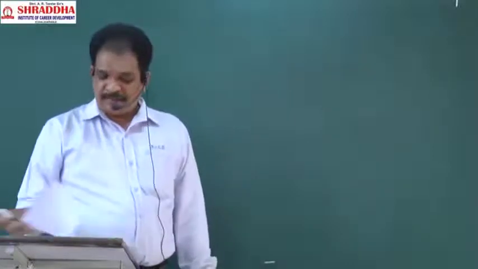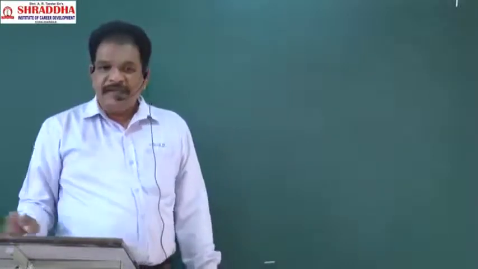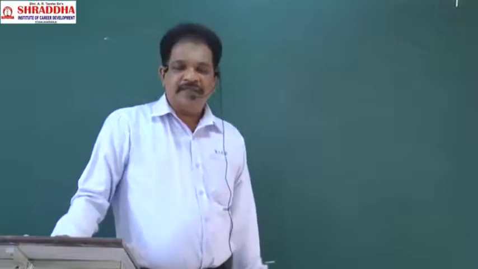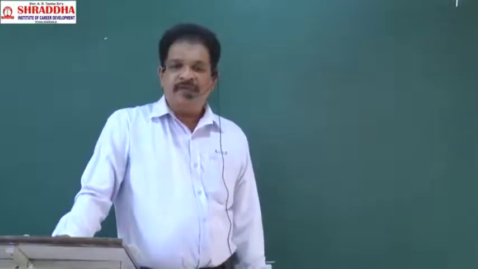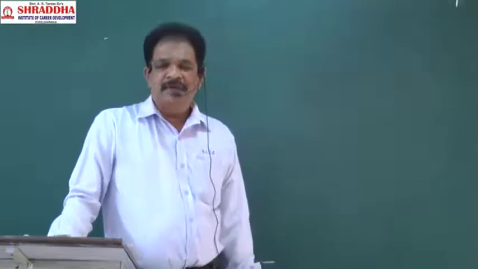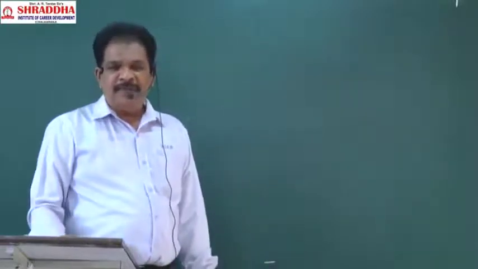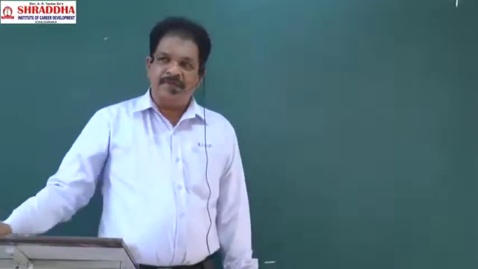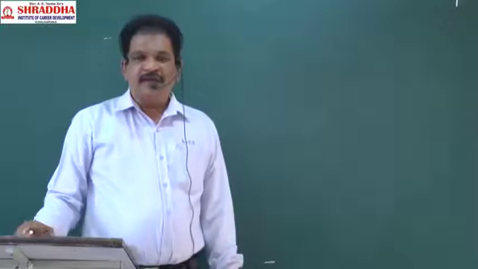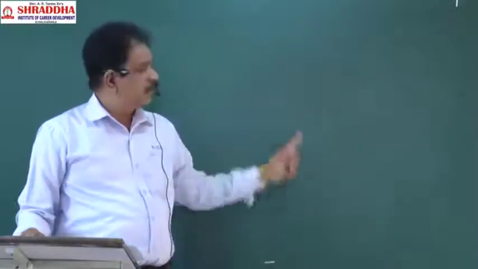Next, velocity L T power minus 1, acceleration L T power minus 2, momentum M L T power minus 1, force M L T power minus 2, impulse M L T power minus 1. Next, work M L square T power minus 2, like that.